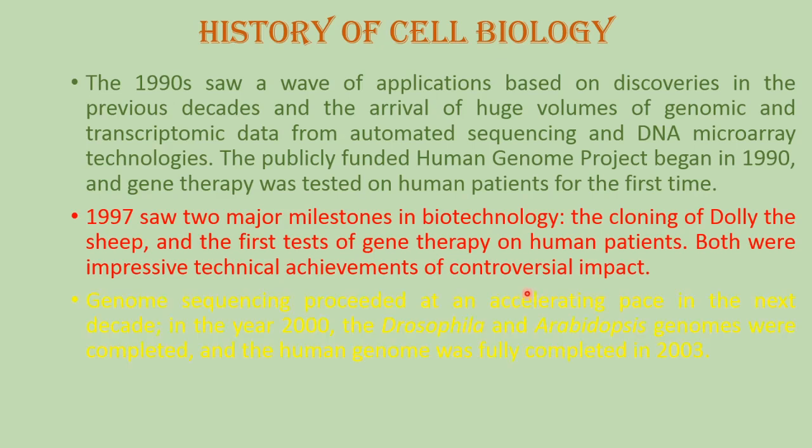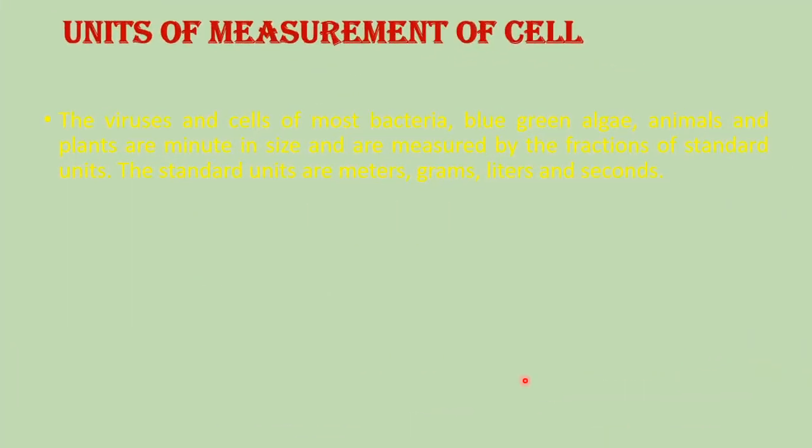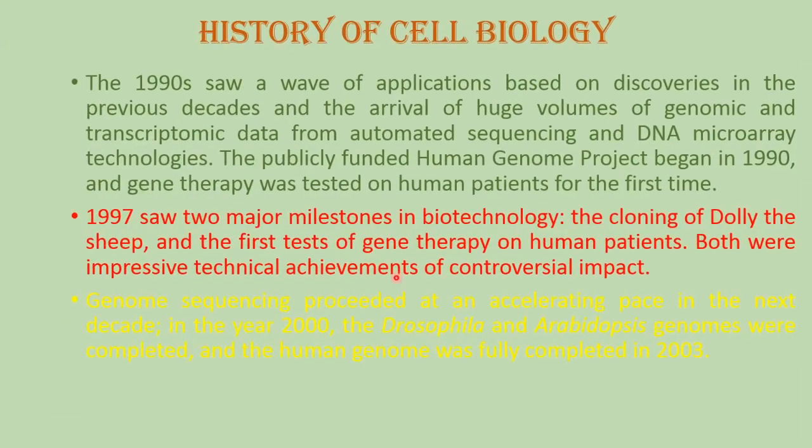Genome sequencing proceeded at an accelerating pace in the next decade. In the year 2000, the Drosophila and Arabidopsis genomes were completed, and the human genome was fully completed in 2003. So in this way, this is the history of cell biology.